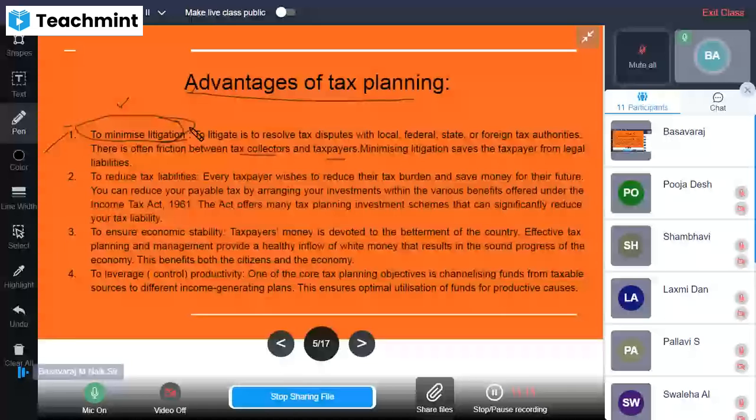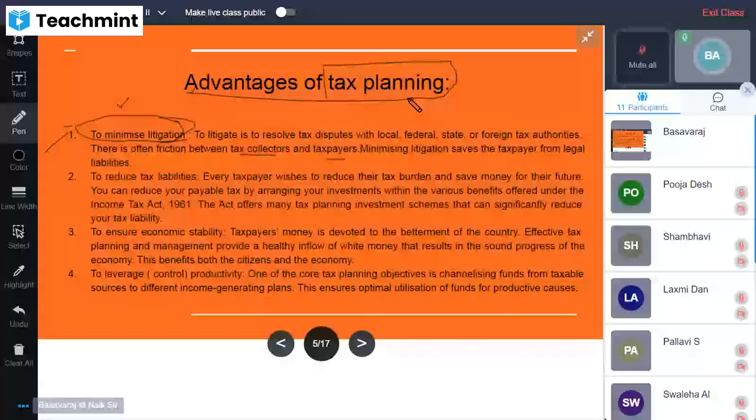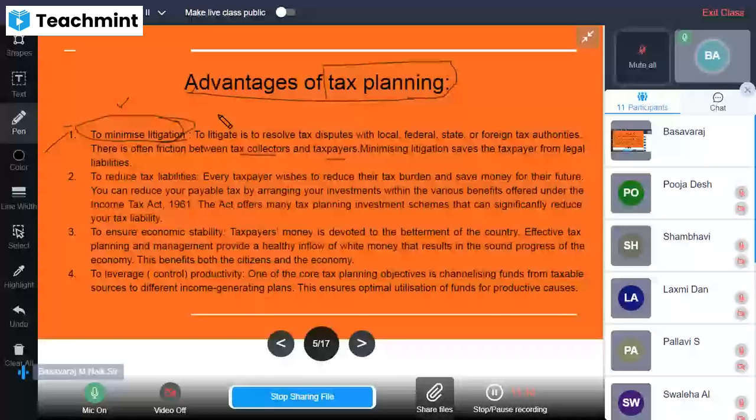It will reduce legal litigation. Why? Because if they correctly follow the tax considerations and tax aspects as per the regulations, the prescribed norms and provisions, then it will reduce that kind of litigation and legal action.